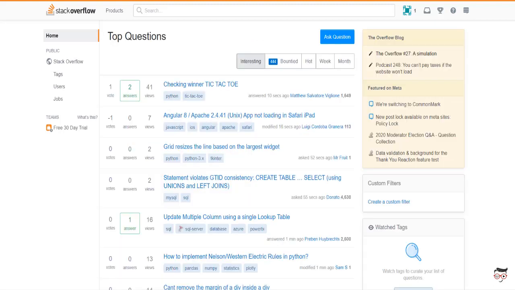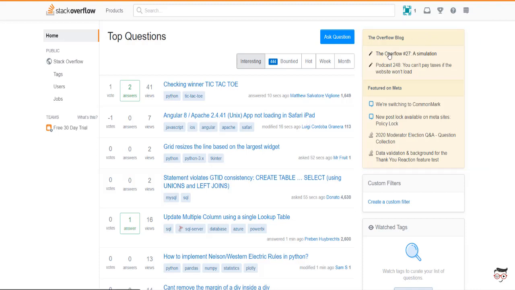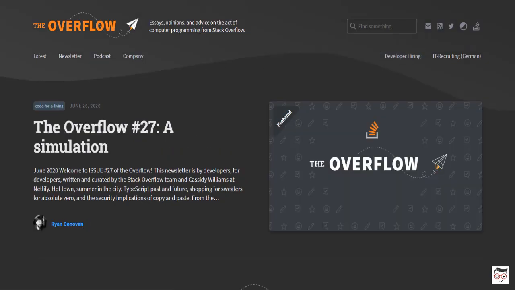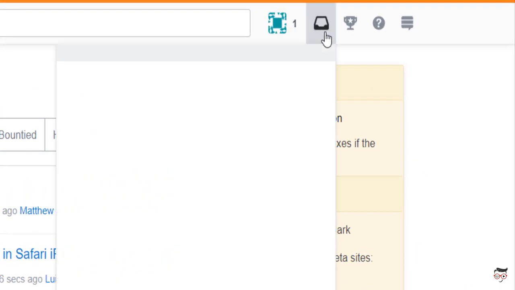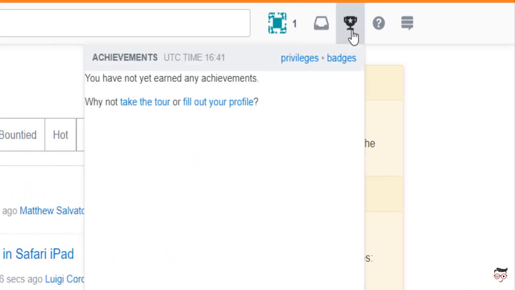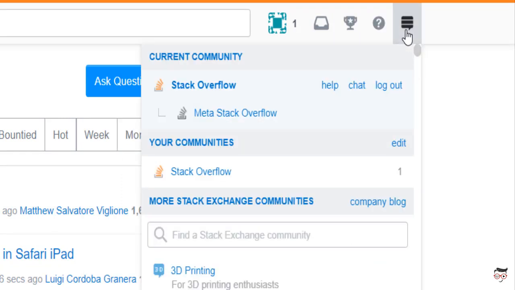The next section is on my right hand side. It contains blogs and news. If I click on the first thing, the overflow number 27, I'll be redirected to a particular blog. As you can see here, this is the blog, the overflow number 27, a simulation. So these are all the sections, and apart from them, there are little things as well, like this notification bar, the badges that I've gained, the information, support, and then there are other websites similar to Stack Overflow which are related to Stack Overflow.